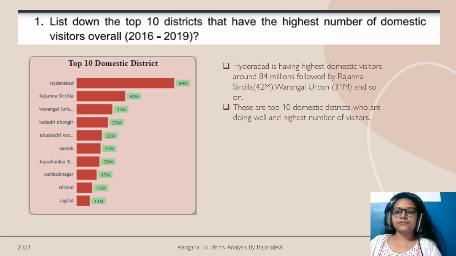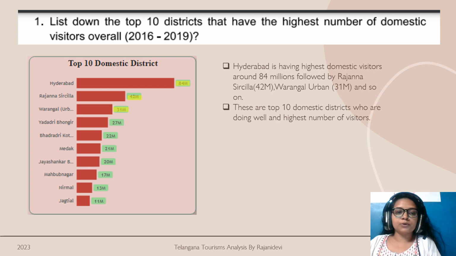The very first request from Peter Pandey is to list down the top 10 districts that have the highest number of domestic visitors overall from 2016 to 2019. For this I have used a stacked bar chart, and after analyzing the data, we can see that Hyderabad has the highest number of visitors, 84 million, followed by Rajanna Sircilla with 42 million, and then Warangal Urban with around 31 million.